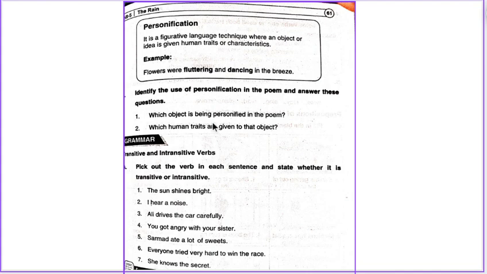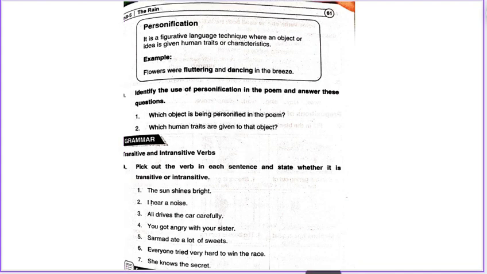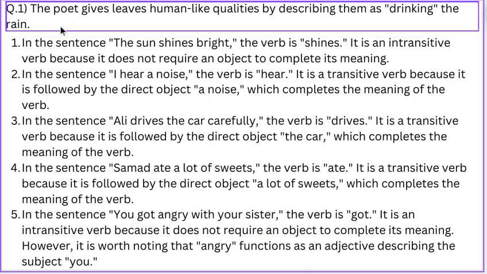Which object is being personified in the poem? Which human traits are given to that object? The poet gives leaves human-like qualities by describing them as drinking the rain. So now question number 1 and 2 are both answered in this answer.